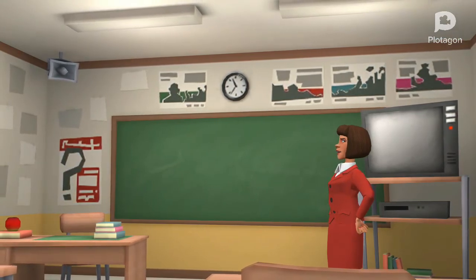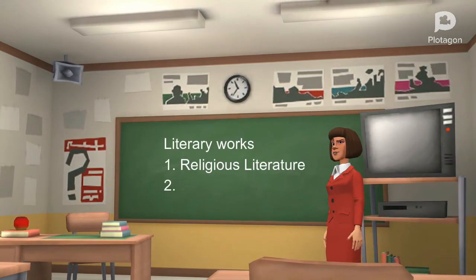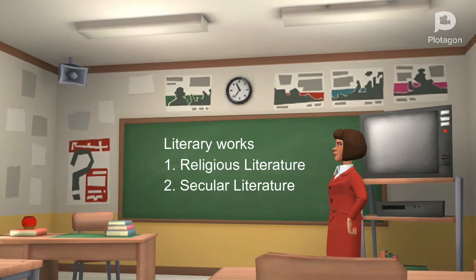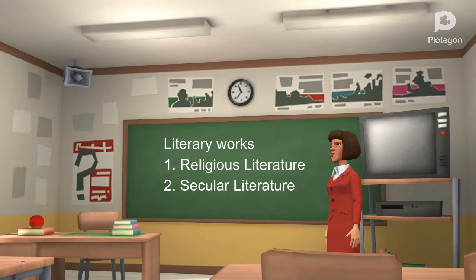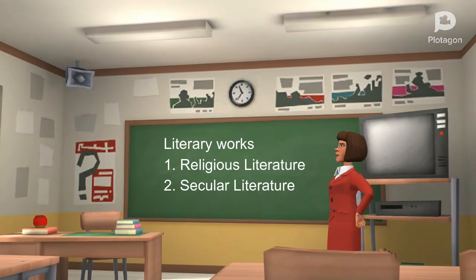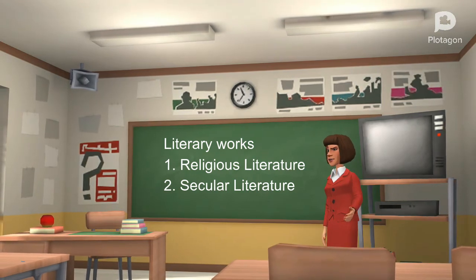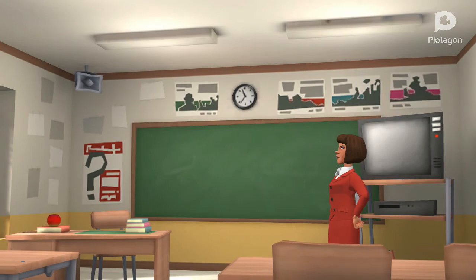So, under secondary source, we learnt literary works. Literary work is classified into two: religious literature and secular literature. Religious literature means a book which contains information about a particular religion. For example, the Quran of Muslims, the Gita of Hindus and the Bible of Christians. Secular literature means literature which is not connected with spiritual matter.